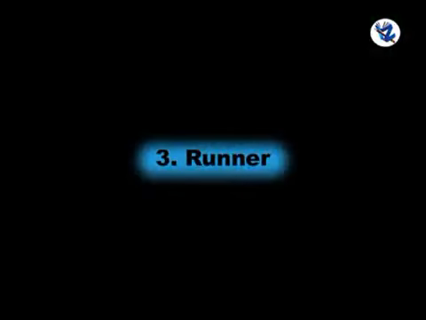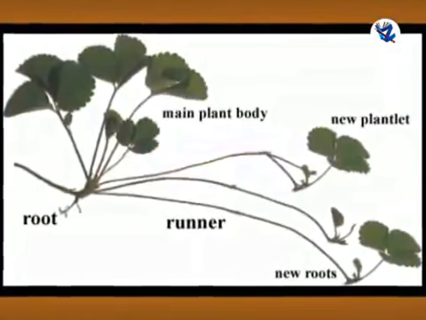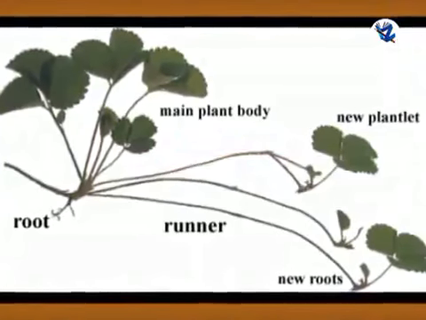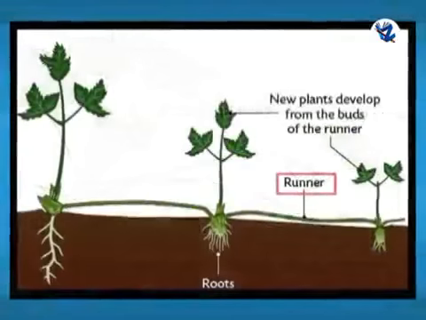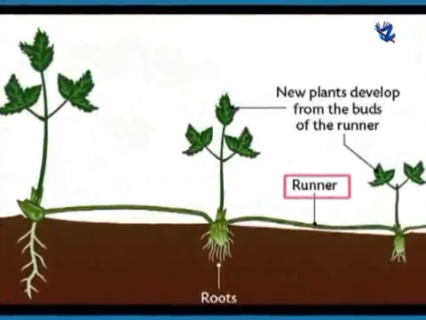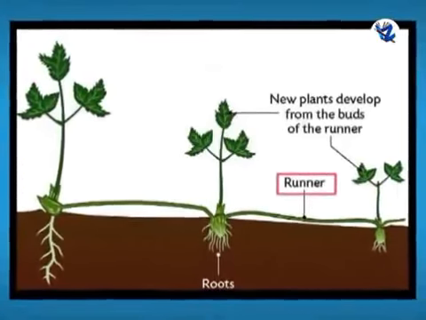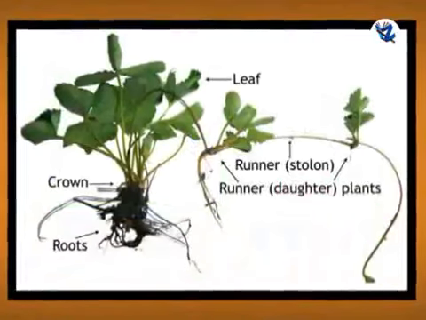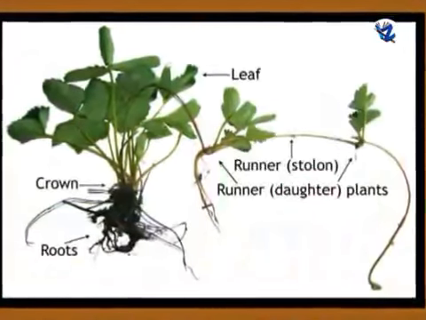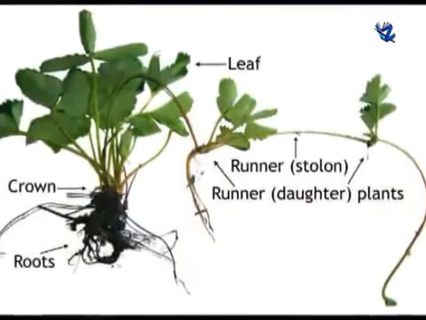Vegetative propagation by runner. Runner is a slender, prostrate, subaerial branch with short or long internode and creeps horizontally on the soil. Runner develops from the axillary bud in the axil of the lowest leaf. After creeping some distance away from the parent leaf, it produces shoot from upper side and roots from lower side of the nodes. Many runners are produced by the parent plant which may get detached from parent plant to develop into new plant. Example, cynodon.